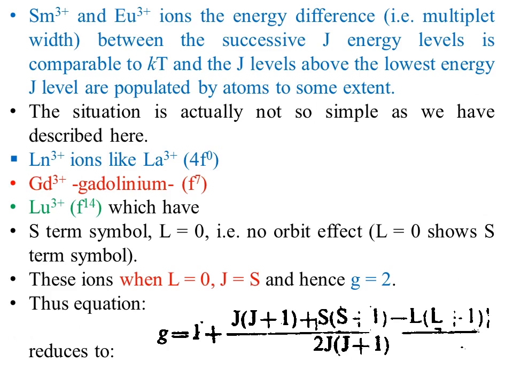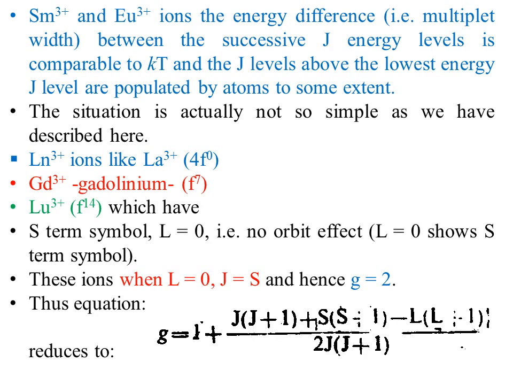This is due to the fact that in samarium and europium ions, the energy difference between successive J levels is comparable to kT, and the J levels above the lowest J level are populated to the same extent. This situation is actually not as simple as we have described.